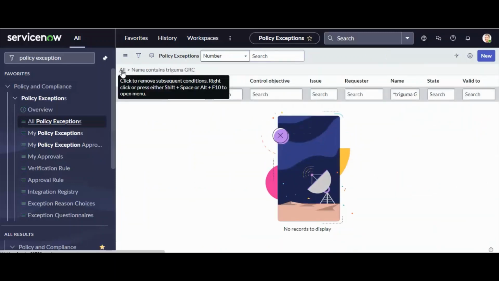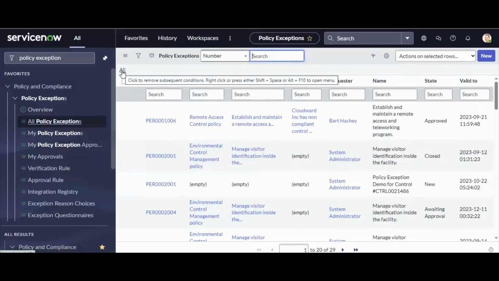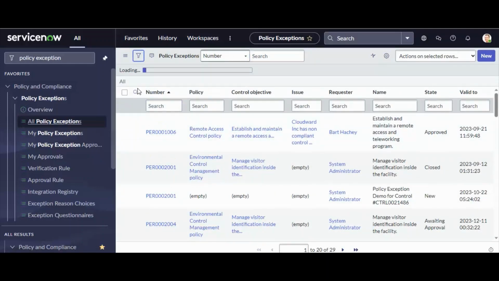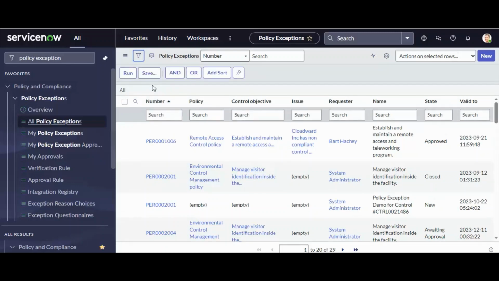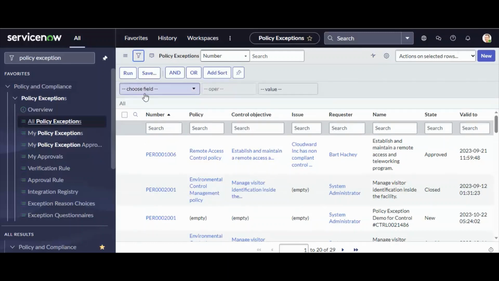It is not showing, so let me apply the filter as created on today.